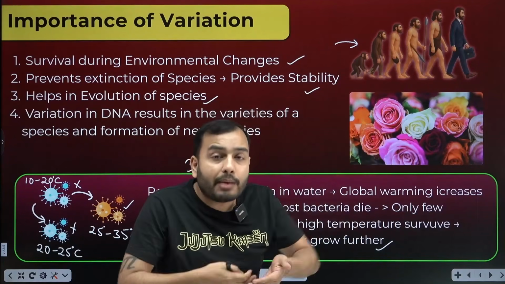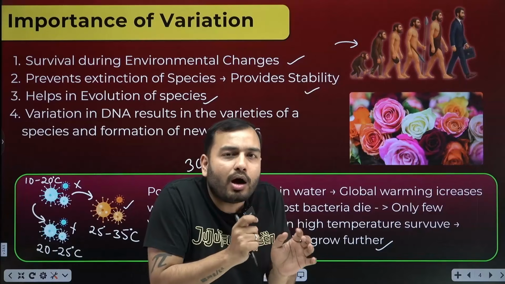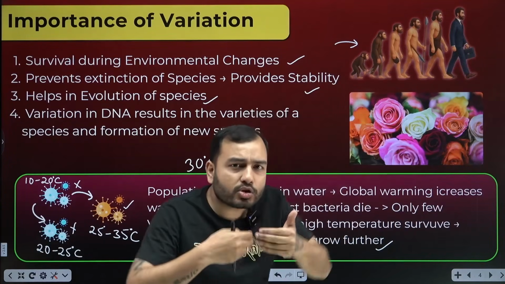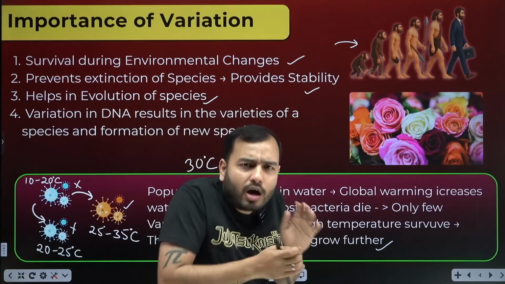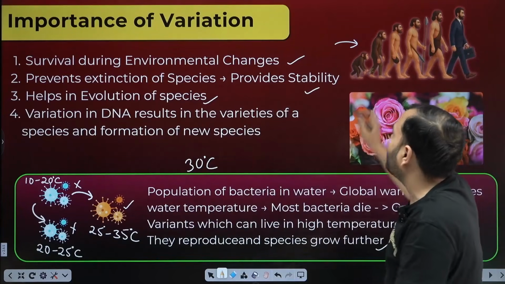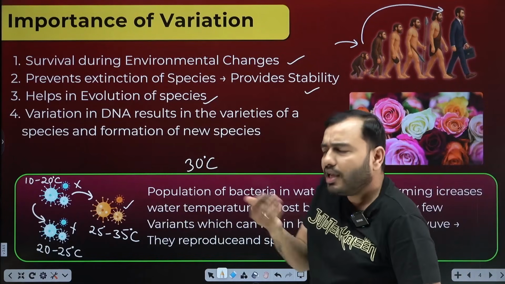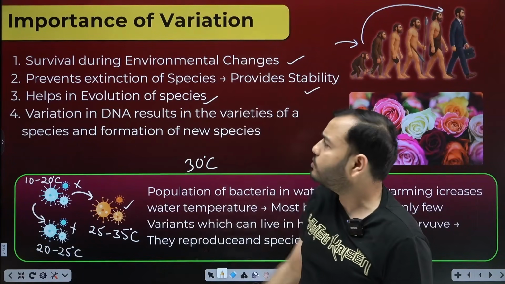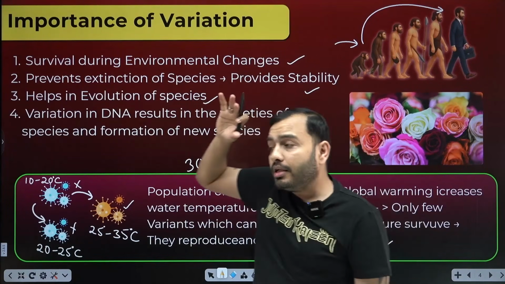It then produced its offspring. Then there is a little error in the copying of DNA. A little variation occurred. A little more, it was somewhere between a human and a monkey. Then it produces its offspring. Then there is a little more error in the copying of DNA and variation. And when this error kept happening for thousands of years, from apes, a human was formed. Now this variation is not something that happens in a day. When this variation keeps happening for thousands of years, because of that, evolution of species happens.